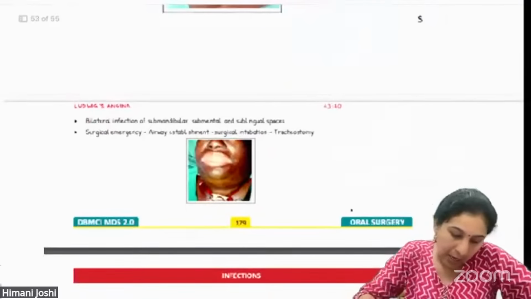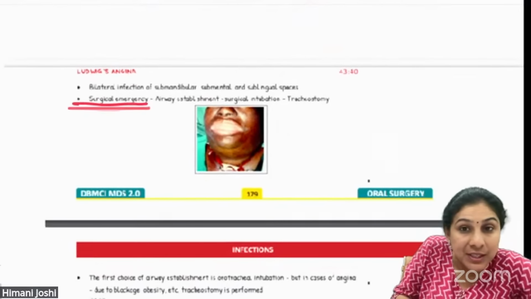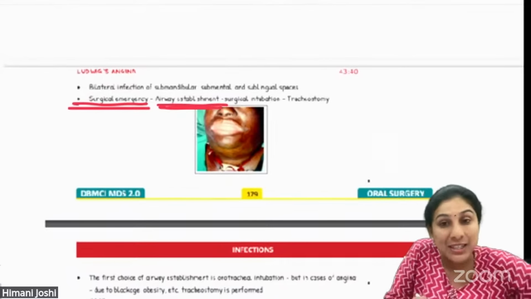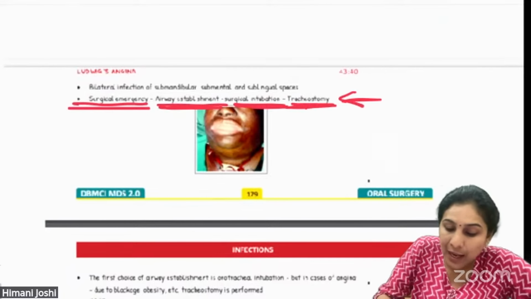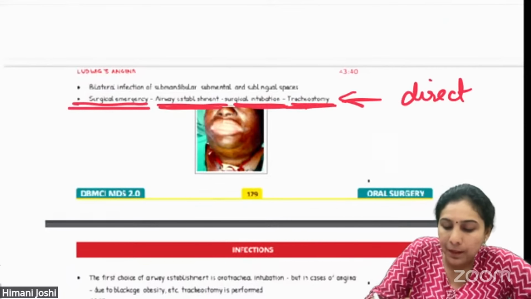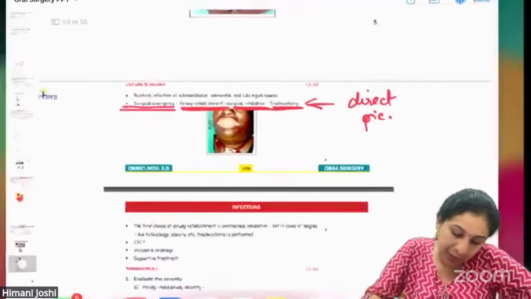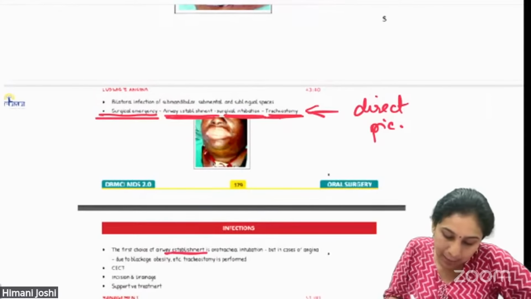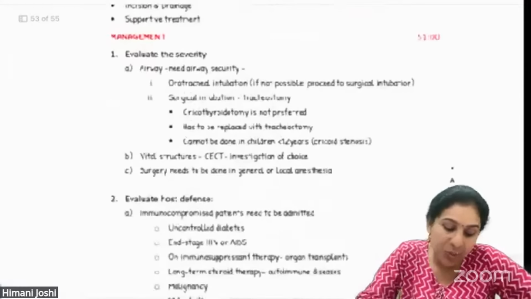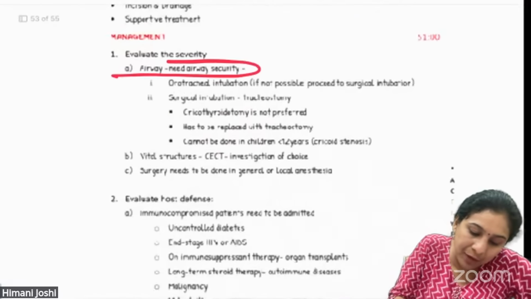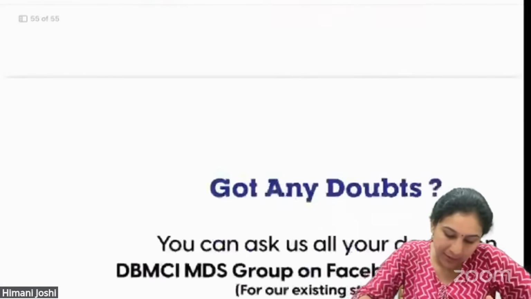In Ludwig's angina, even in the notes, we know that it is a surgical emergency. Airway establishment is primary. Surgical intubation, tracheostomy. Direct pick from the notes. You can see how nicely it is there in the notes. The first choice of airway establishment is the primary thing. In any management of space infection, first you need airway security. So tracheostomy is the correct answer to this question.